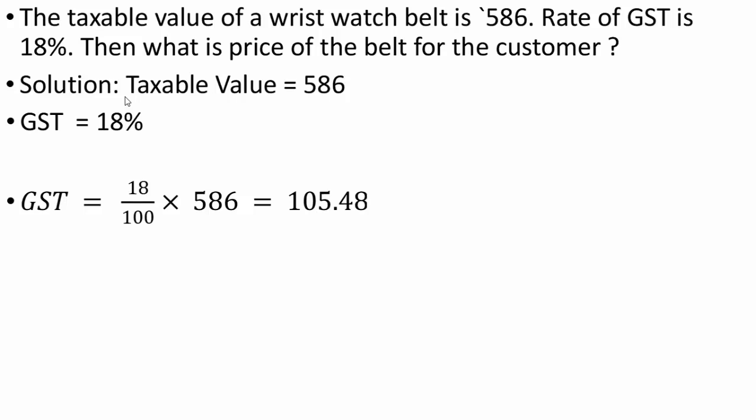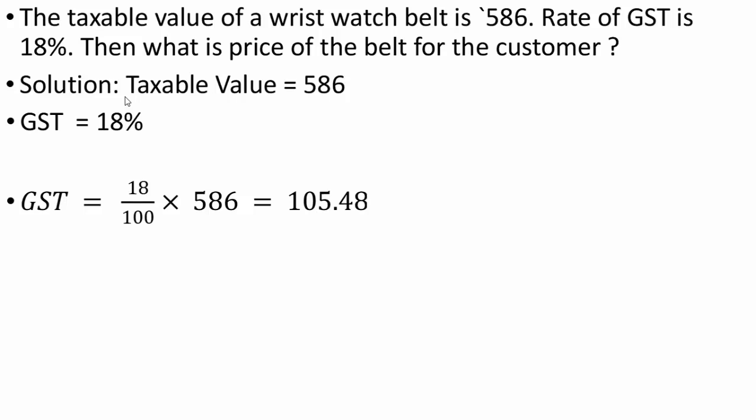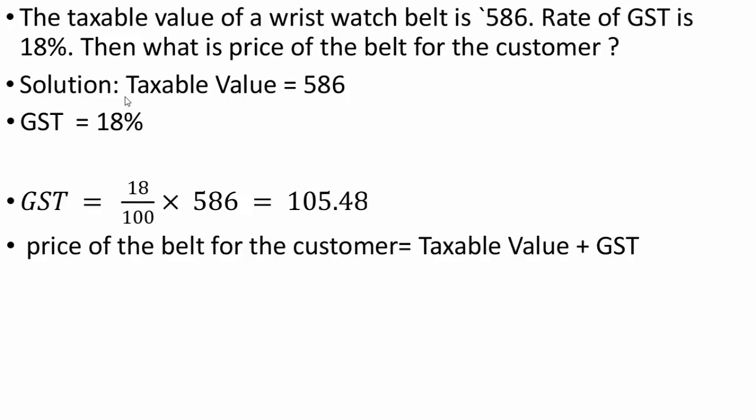And this is 105.48. Therefore, the price of the belt for the consumer is nothing but the taxable value plus GST. The customer has to pay GST additionally on the taxable value.